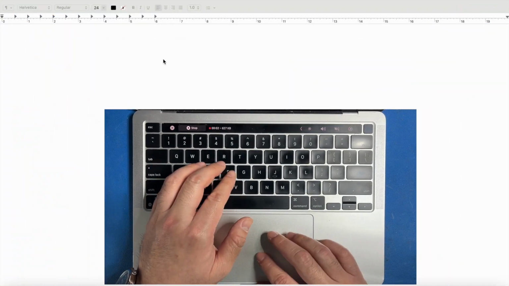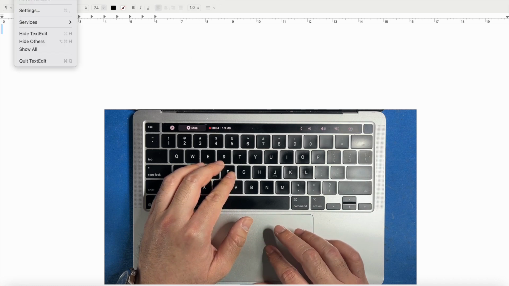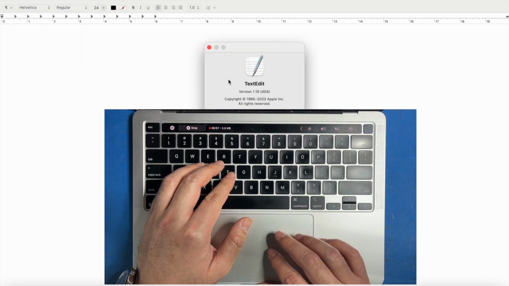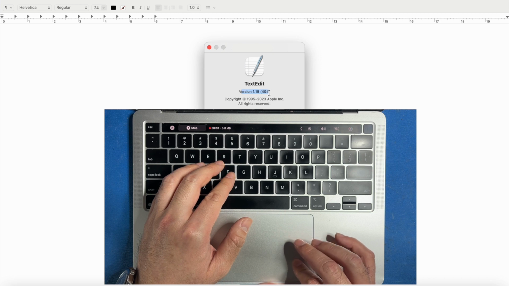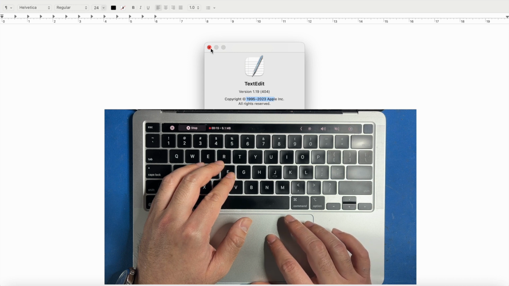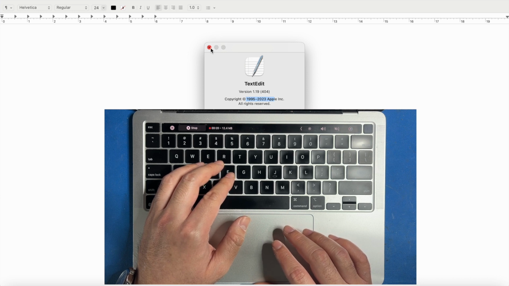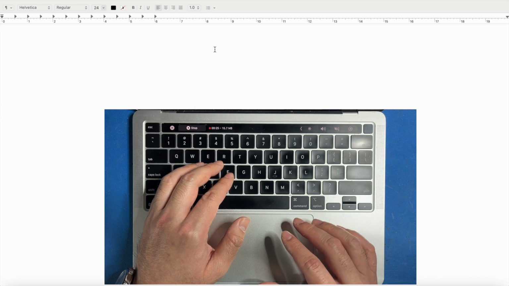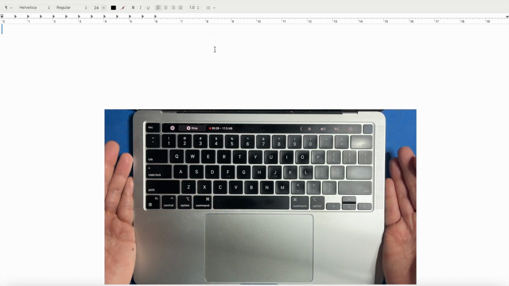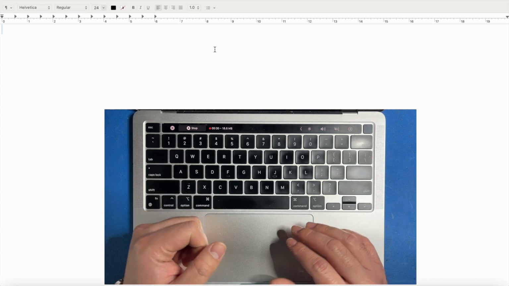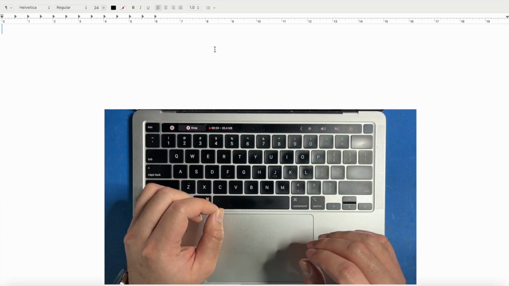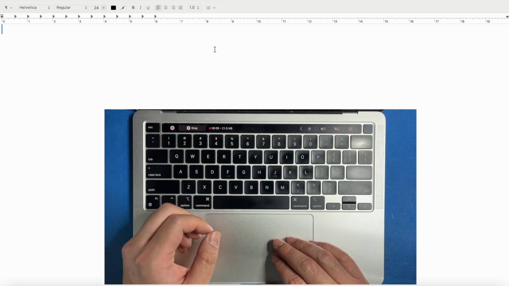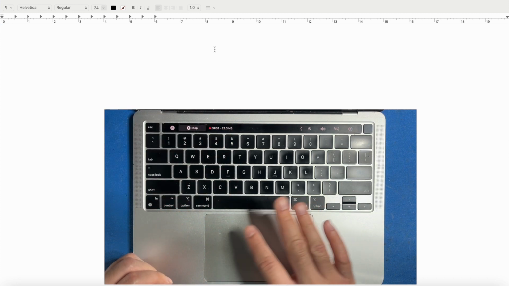Okay, so a couple of things. I have a text edit window open. About text edit, this is version 1.19, copyright 1995 to 2023. You could be on a PC laptop, on a Windows laptop, Windows 10, Windows 11, or Mac OS. It really doesn't matter as long as you have a notepad application. I prefer using this laptop because it's everything that I need.